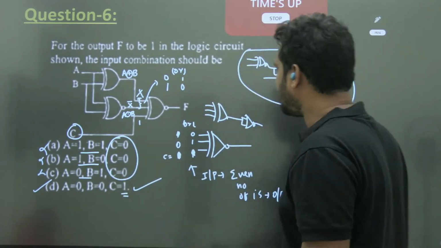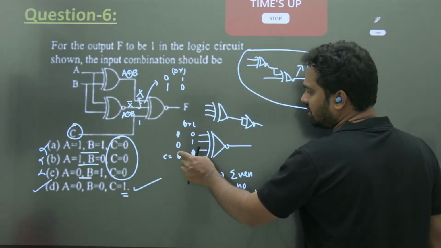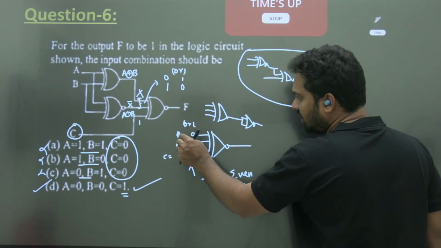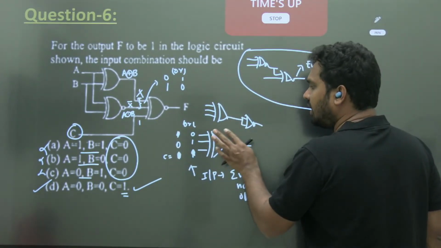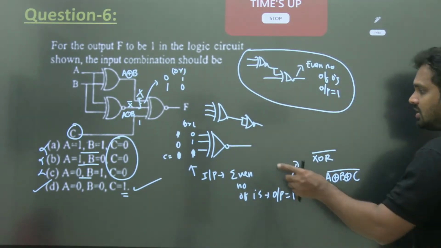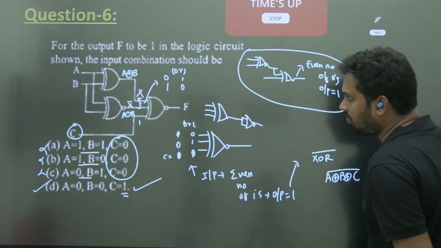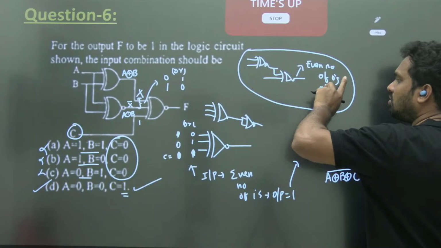Now I am cross checking. So AB can be anything. Your x and x bar will be either 1 0 or 0 1. C पे 1 लगाएंगे तो आपको क्या मिलेगा? You get even number of ones here. When you get even number of ones, XNOR output equal to 1, provided XNOR is the complement of XOR. If it is represented by taking XOR and taking its complement. There is another way to represent XNOR is even number of zeros may output equal to 1.